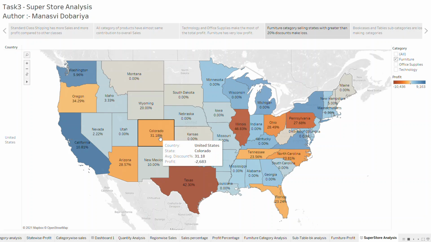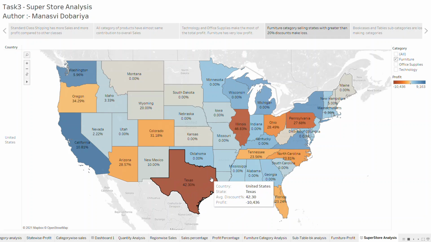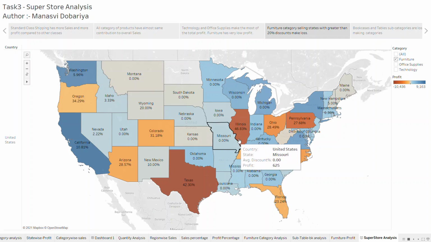The redder the color, the less profit it is making, or it is making losses. The blue color indicates profits. Here we can see Texas is giving a 42.30% discount and it is making very high losses in the category of furniture. The same is the case with Illinois and Pennsylvania.